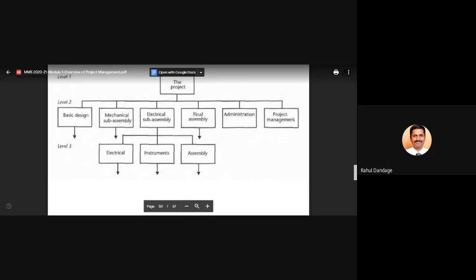So whether the width of your work breakdown structure will go on increasing or decreasing, you can put in chat box. When we go from top to bottom in the next levels, the width of your work breakdown structure will go on increasing or it will go on decreasing.